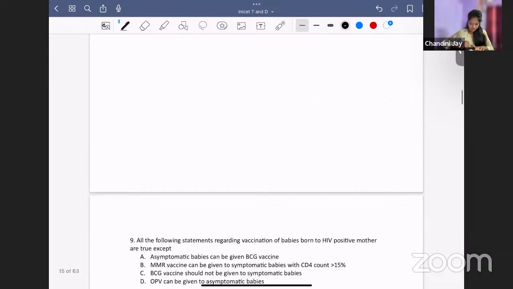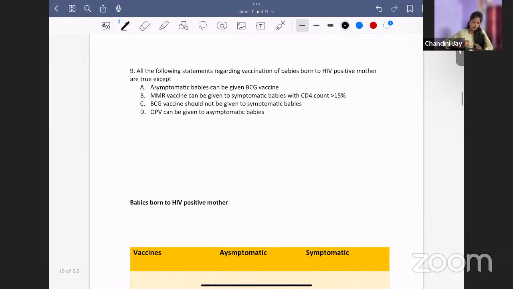Okay. Fine. Next question. All the following statements regarding vaccination of babies born to HIV positive mother are true except. So what is the wrong thing? What is the false thing about vaccination of babies born to HIV mother? Asymptomatic babies can be given BCG vaccine. Is it true or wrong? Yes, it is true.